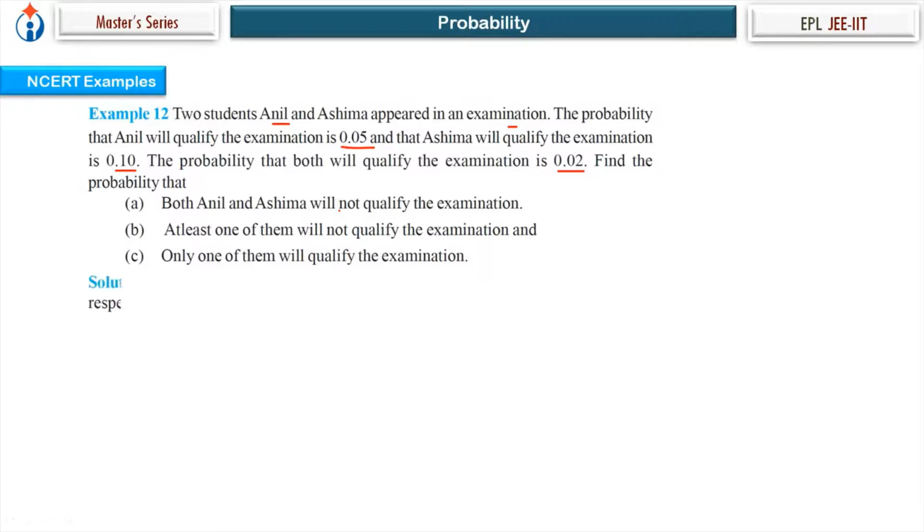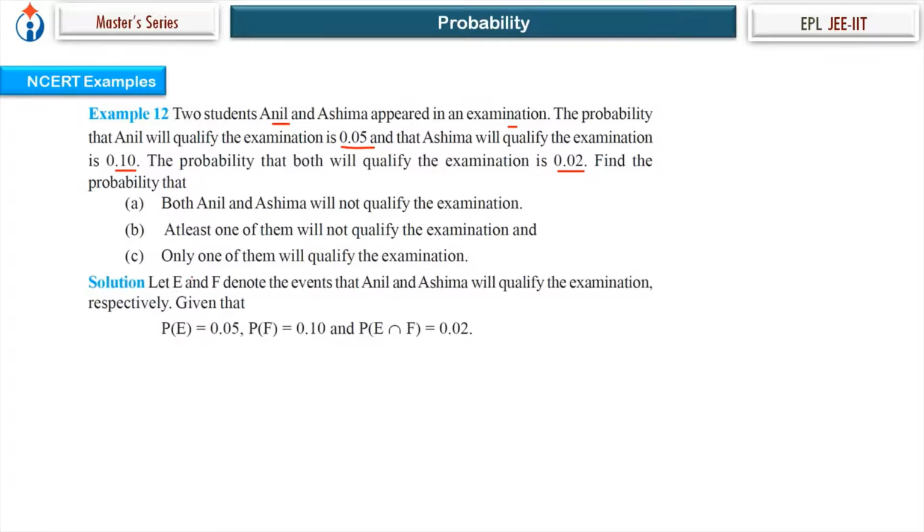Okay, so let's start. First we write the events which are given. Anil will qualify the examination. So let's write qualifying the examination of Anil as E, and F: Ashima will qualify. So P of E is 0.05. Ashima qualifies, so P of F is equal to 0.10. And both qualify, Anil qualifies and Ashima qualifies, so P of E intersection F is 0.02.